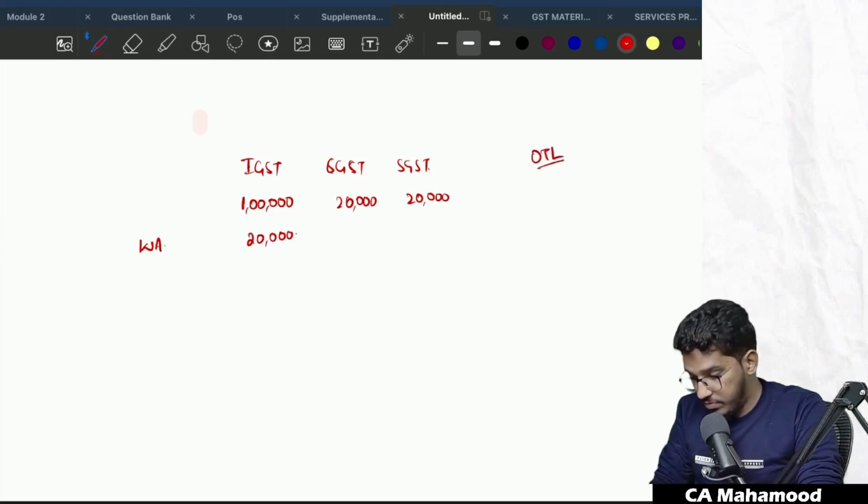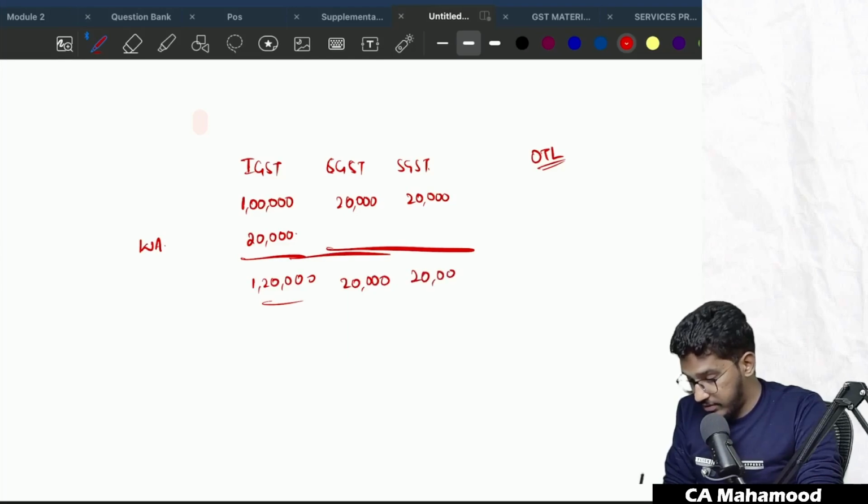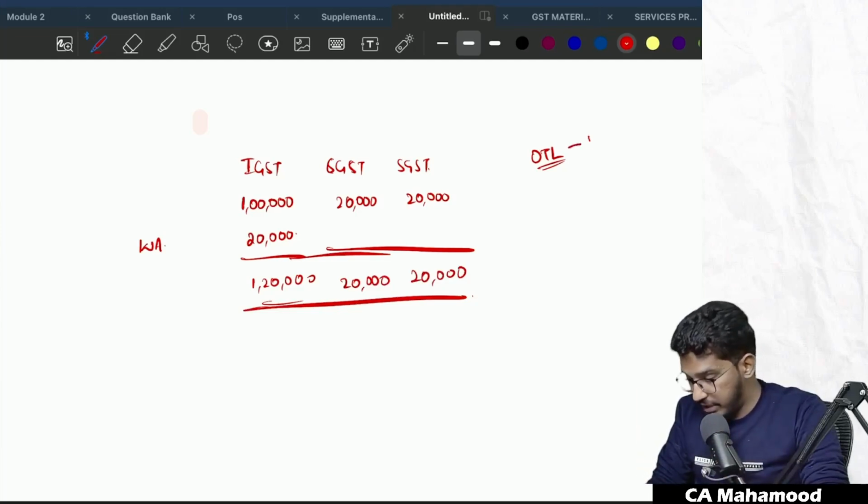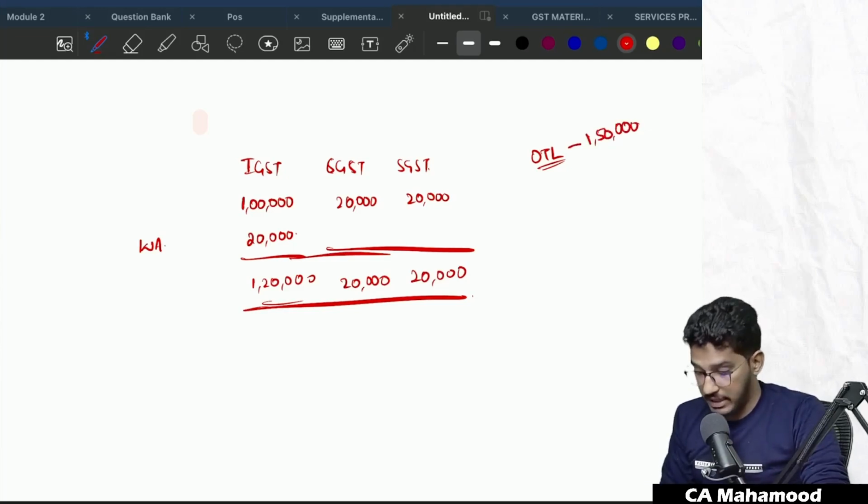So in total how much credit do I have? 1,20,000 IGST. I have a credit of 20,000 CGST. I have a credit of 20,000 SGST. Total I have 1,60,000 rupees of credit available. I have a total output tax liability of 1,50,000.